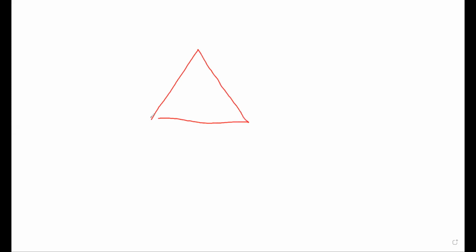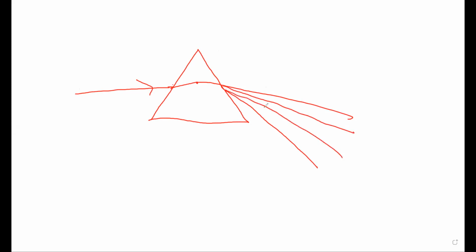This is a glass prism. When we pass light or sunlight through it, it will undergo refraction at this boundary. Then when it comes out, it will undergo refraction again, and this light splits into different colors. That phenomenon is known as dispersion, the splitting of light into its component colors.